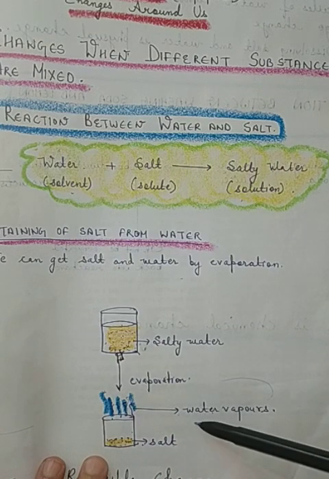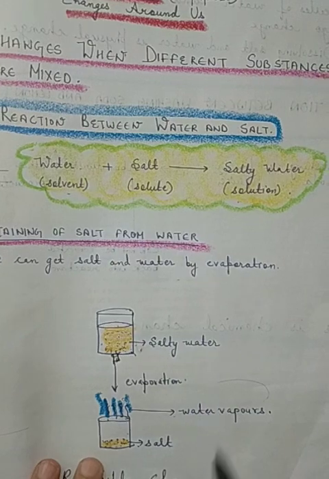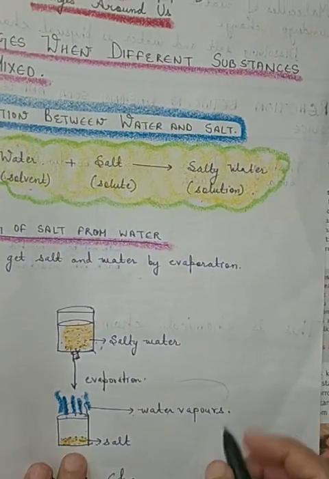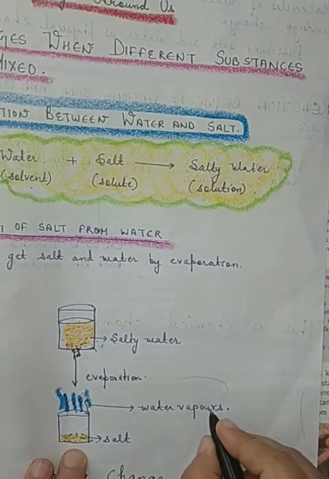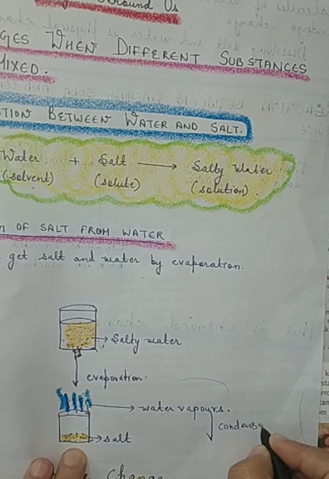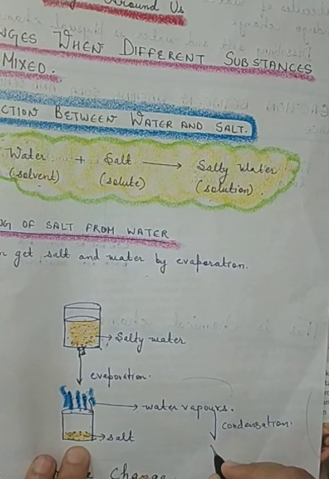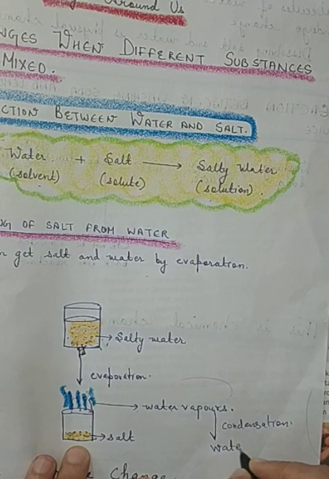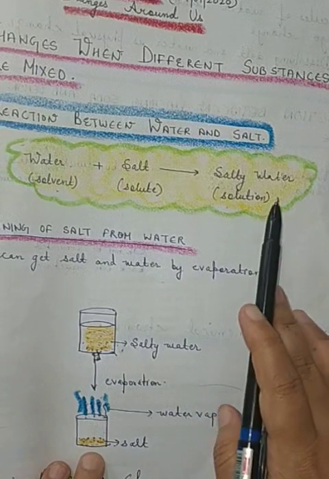Now this is water vapor, and we want water from water vapor. So how can we convert water vapor into water? By the process of condensation. We can use the process of condensation to convert water vapor into water. So in this way we have separated water and salt from this salty water.